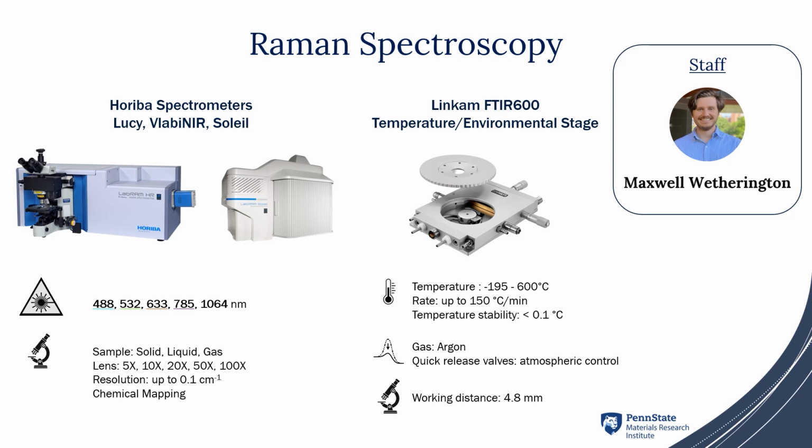Those instruments can be coupled with this LINCAM FTIR 600 temperature environmental stage. This stage allows us to introduce temperatures ranging from liquid nitrogen up to 600 Celsius. It also allows us to introduce a gas such as argon in order to keep your material under inert condition.